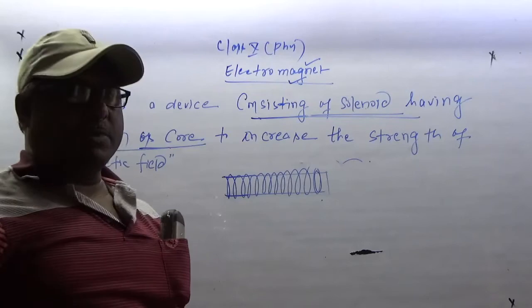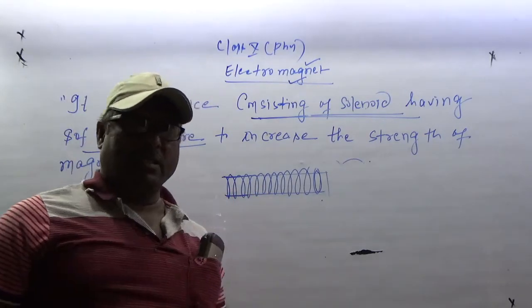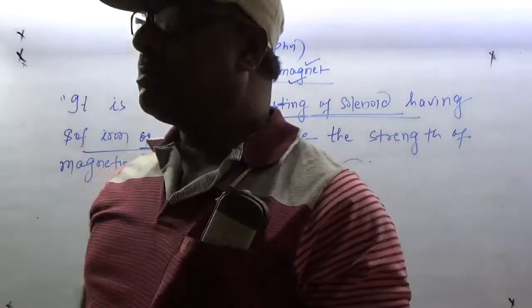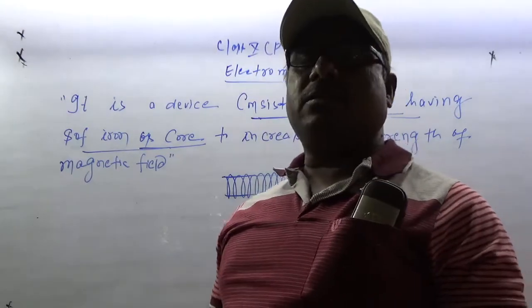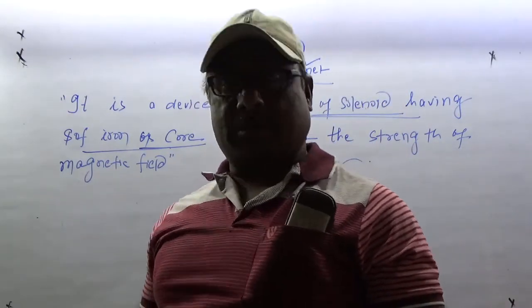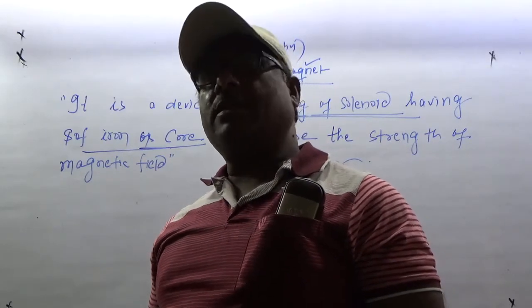If you do not keep this soft iron, then the magnetic field developed is so weak that it cannot be used for commercial purposes. Generally, the electromagnets we make have commercial purposes.